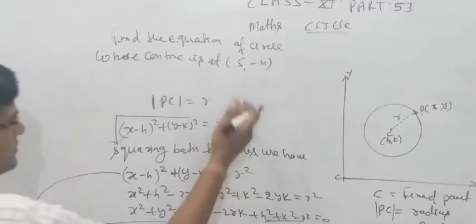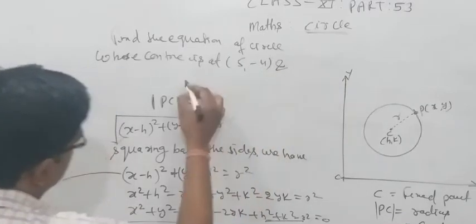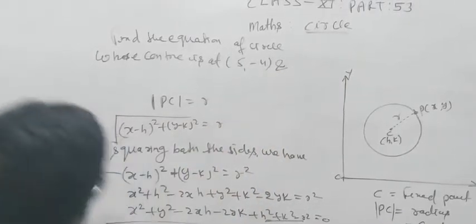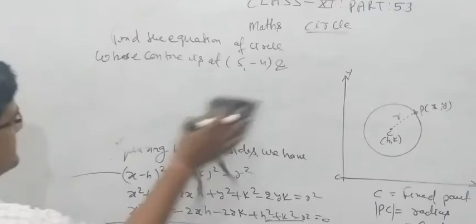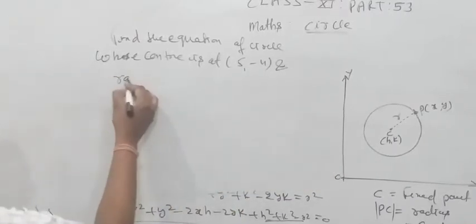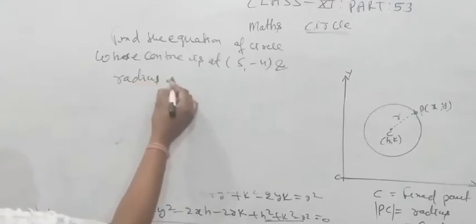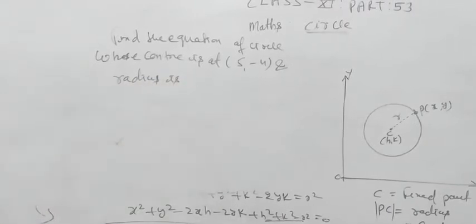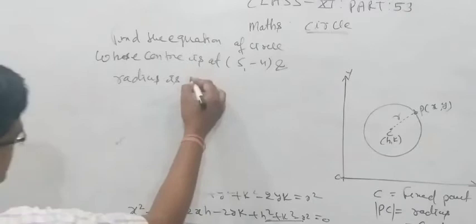Here it depends on you. And the radius is given as 7.